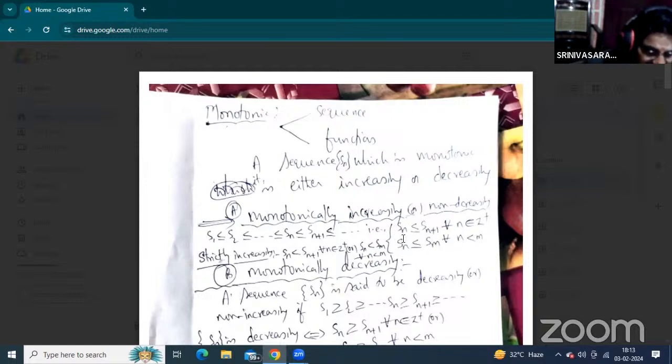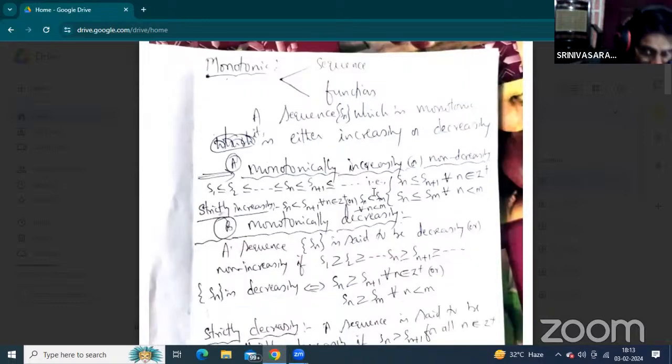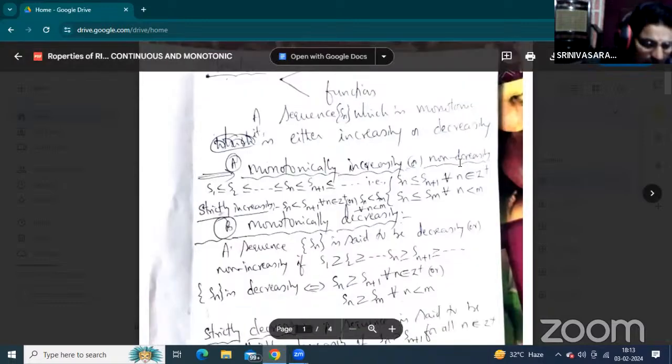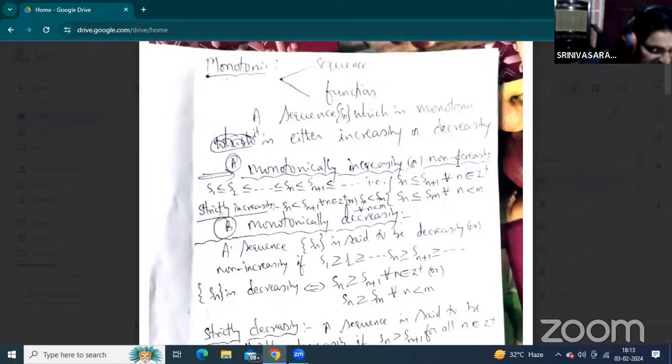Here that is the main representation. A sequence Sn is said to be monotonically increasing or non-decreasing. Increasing means non-decreasing. The condition is Sn less than or equal to Sn plus 1 for all n being a positive integer. Put n plus 1 equal to m, and that is also one of the representations: Sn less than or equal to Sm for all n less than m. That is the monotonically increasing.